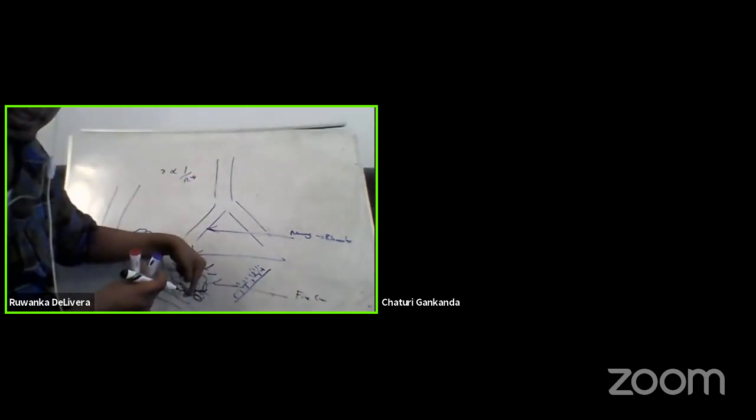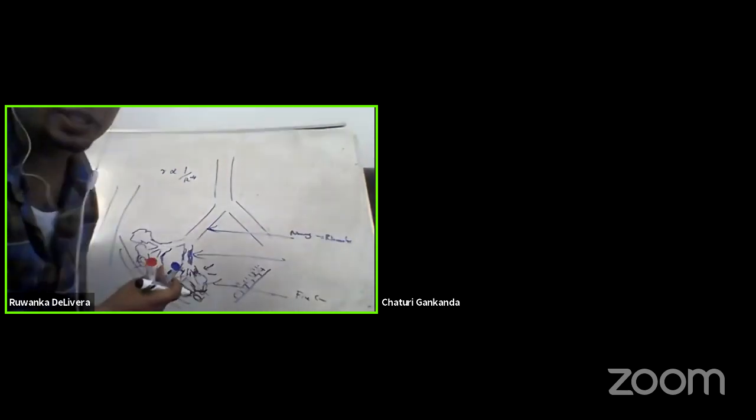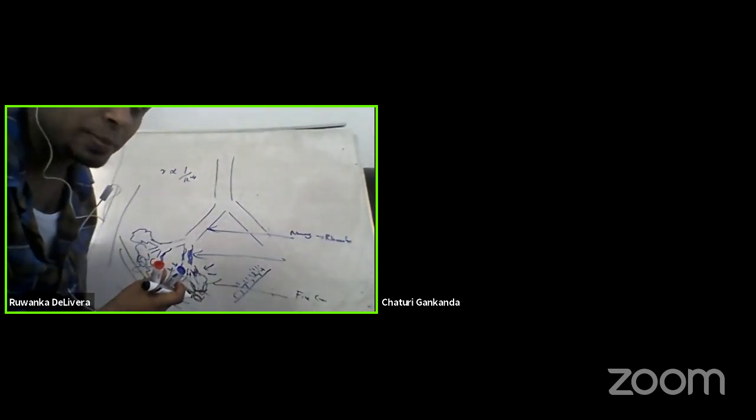When do you hear them? Most of the time you hear them in the terminal part, as the air is being drawn in. So you will hear them during end inspiration.